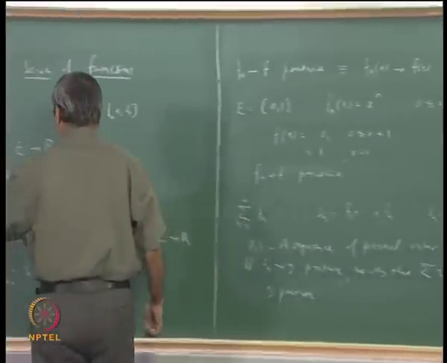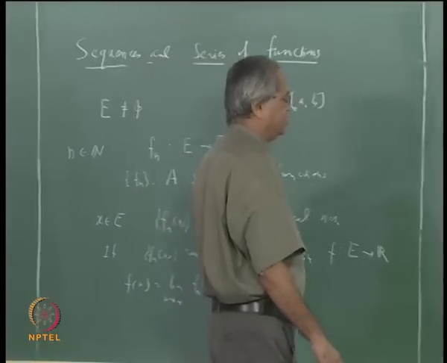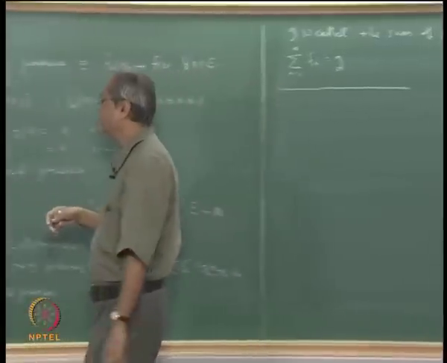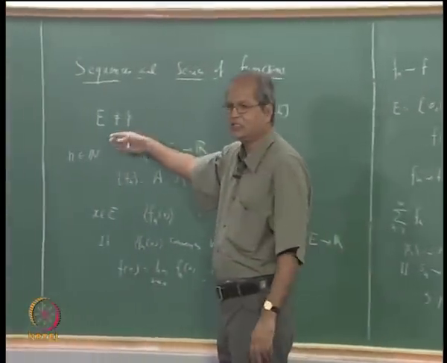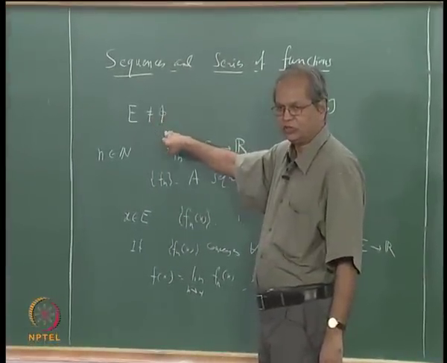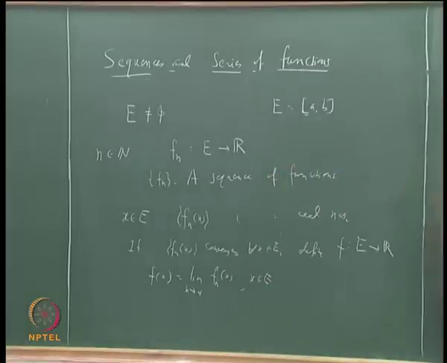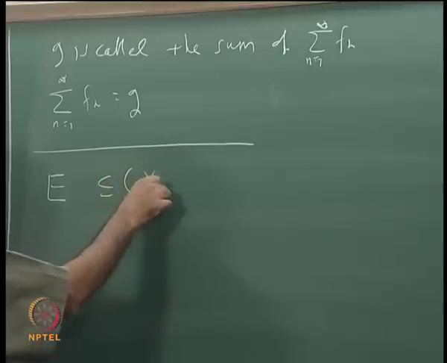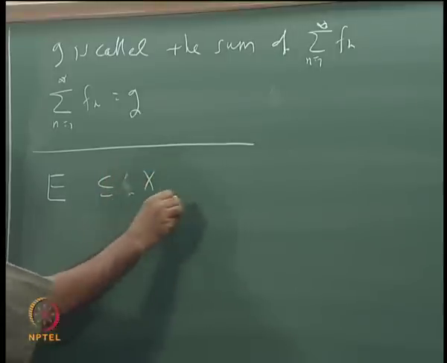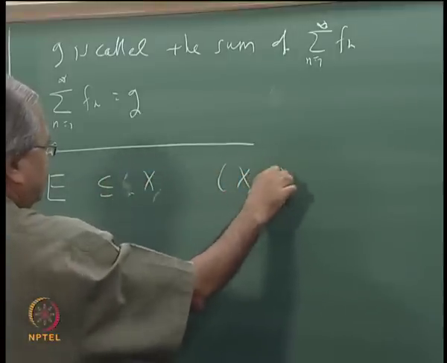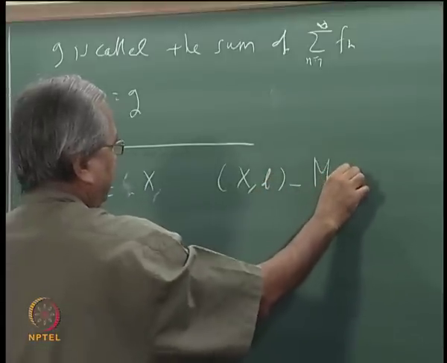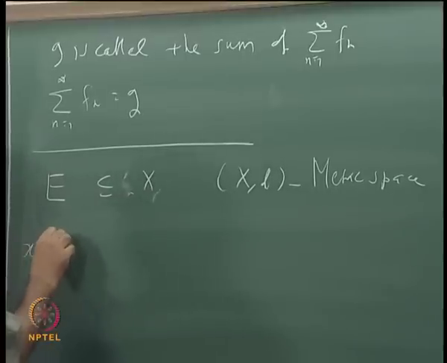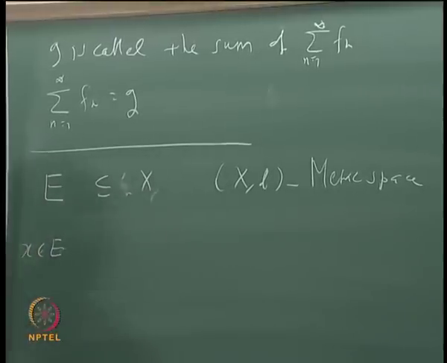Suppose we take this question, that is, let us say Fn converges to F. To talk of continuity we have to take this set E in some metric space. Suppose (X, d) is a metric space, E is a subset of X, and let us say some x is in E. What is the question?